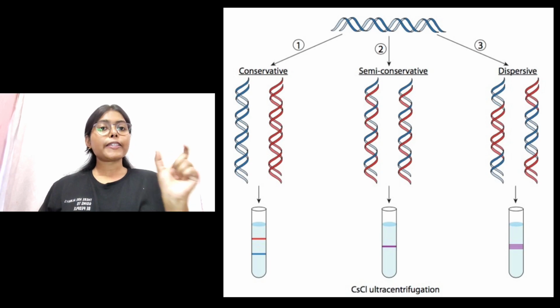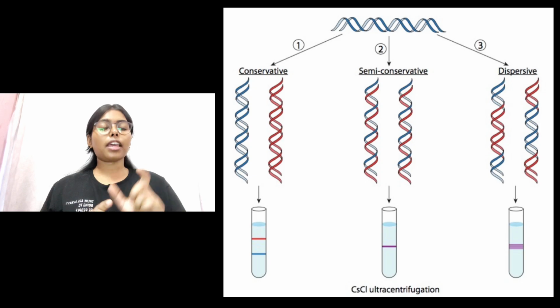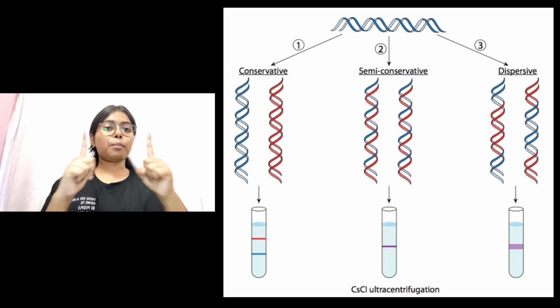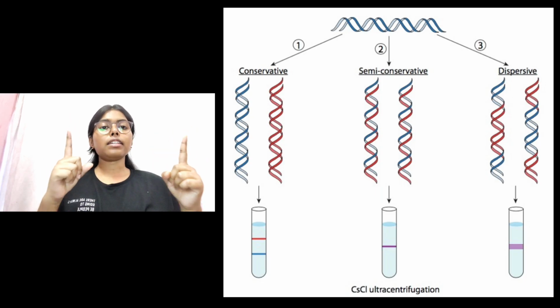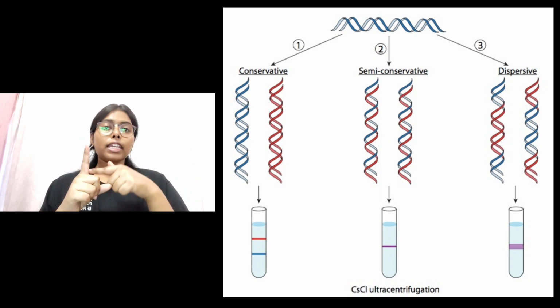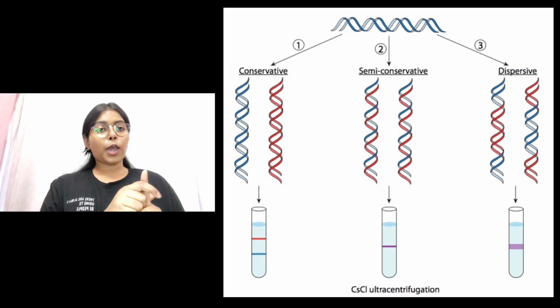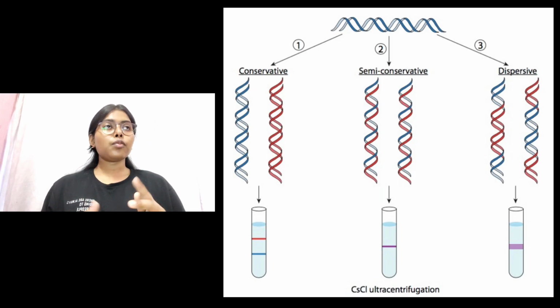The next one is the semi-conservative model. Very important. It was proposed by Watson and Crick. As we know, DNA is double-stranded. In this process, they explained that the double strands of the DNA separate and each DNA strand works as the template and forms another DNA molecule, and the other strand also acts as a template and forms another DNA. Hence we get two daughter DNA molecules.